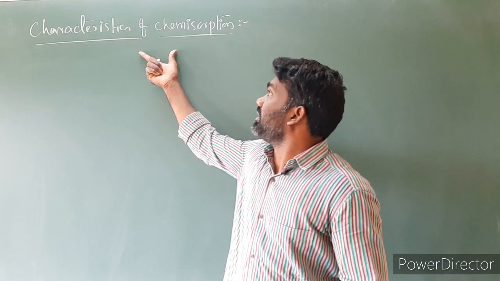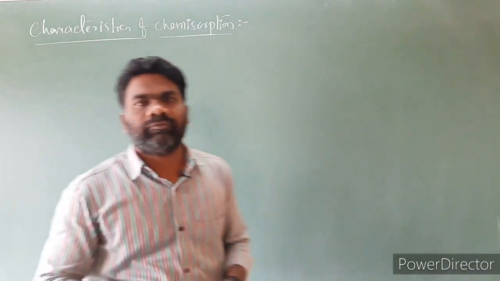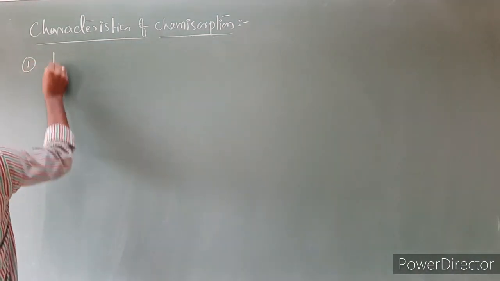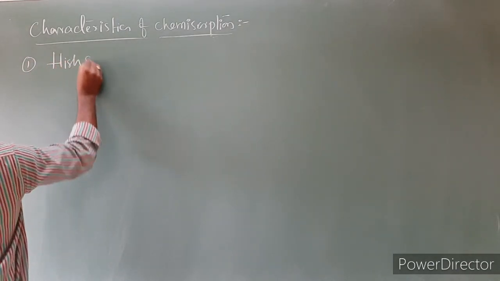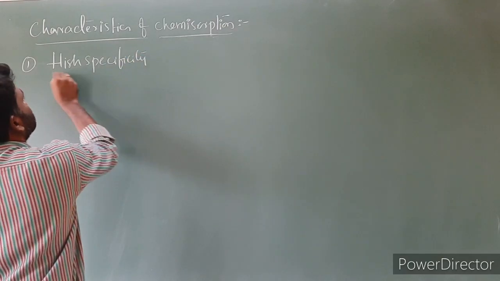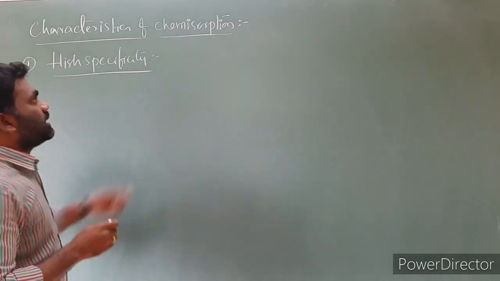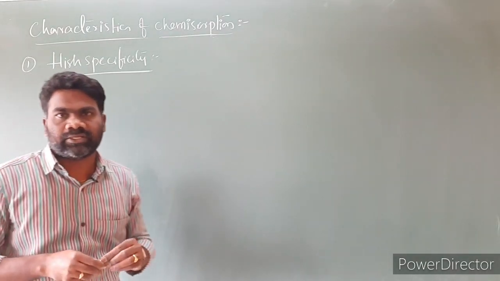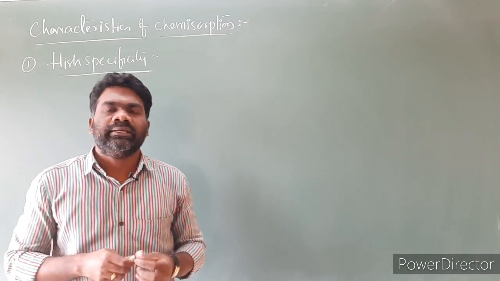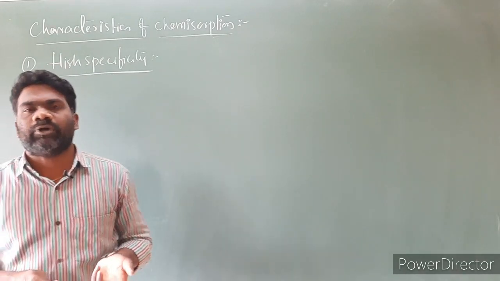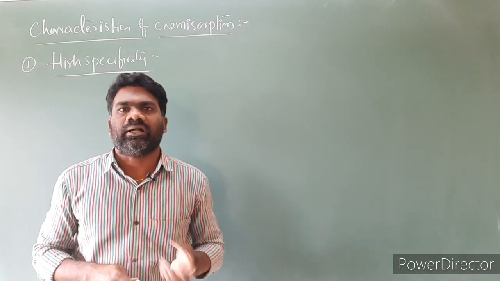Next, characteristics of chemisorption. The first one is high specificity. Chemical adsorption, that is chemisorption, is highly specific in nature. It will occur when a chemical bond is formed between adsorbent and adsorbate.